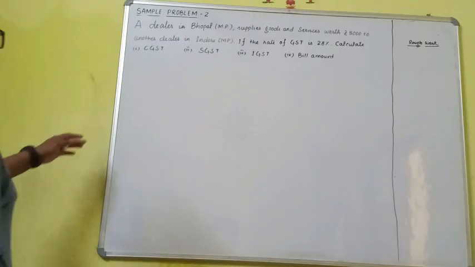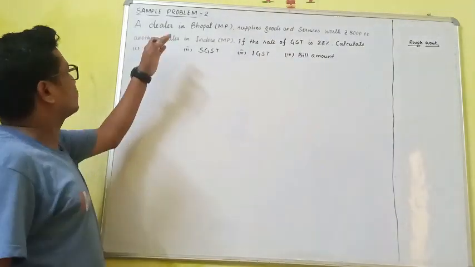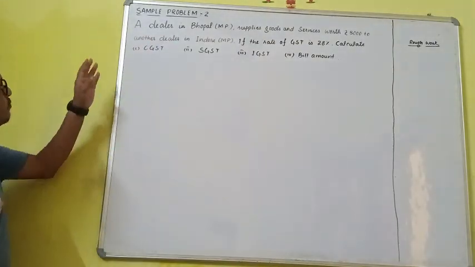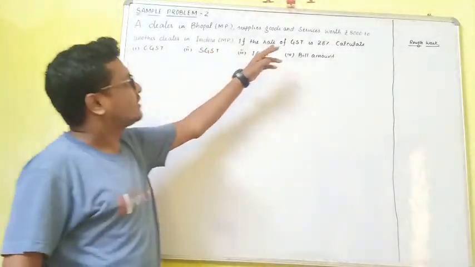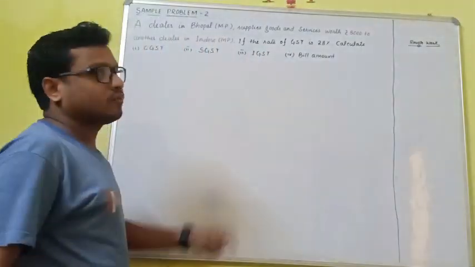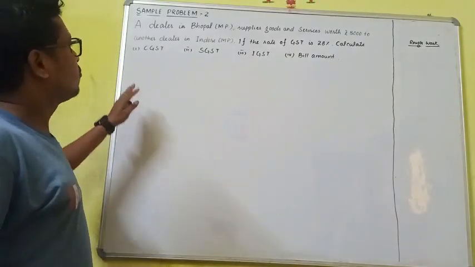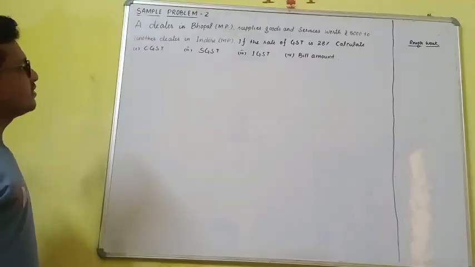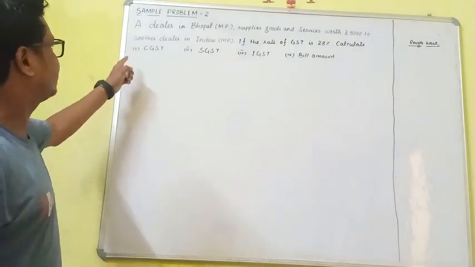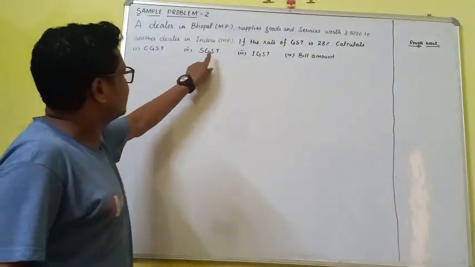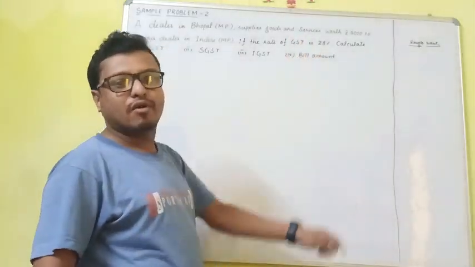So my dear friends, here I am with another question, that is sample problem 2. A dealer in Bhopal supplies goods and service worth rupees 8,000 to another dealer in Indore, MP. If the rate of GST is 28%, calculate the CGST, SGST, IGST and bill amount.